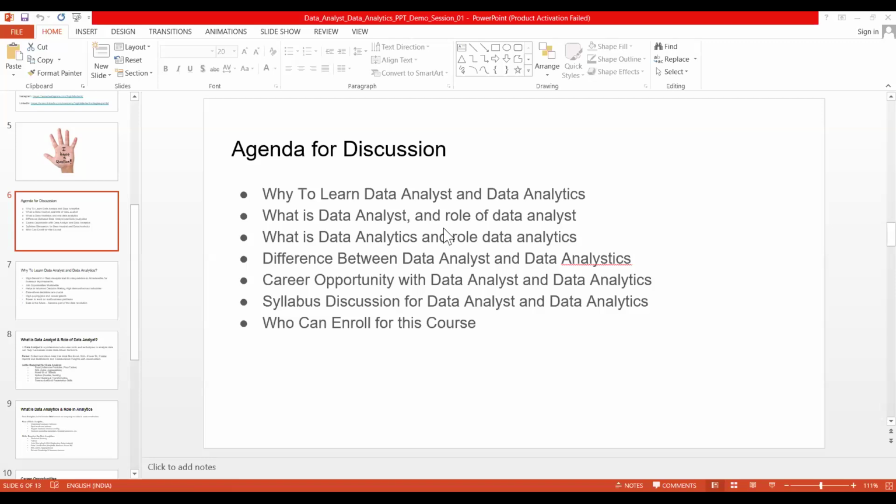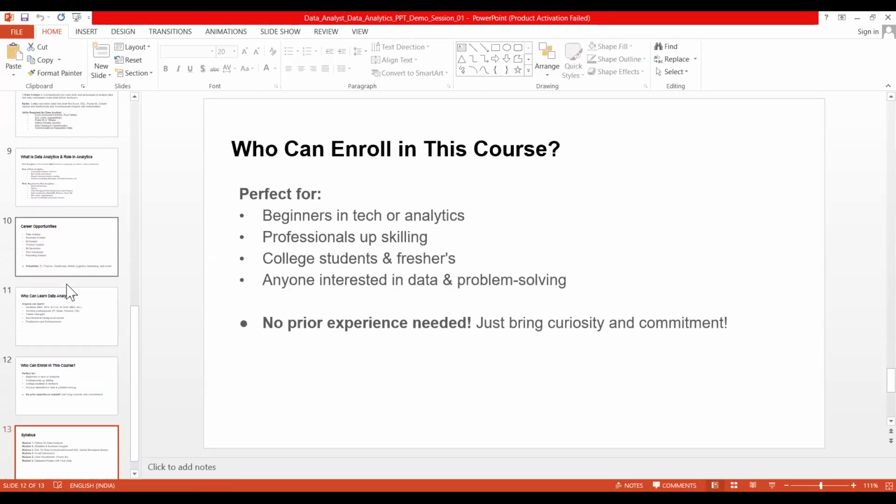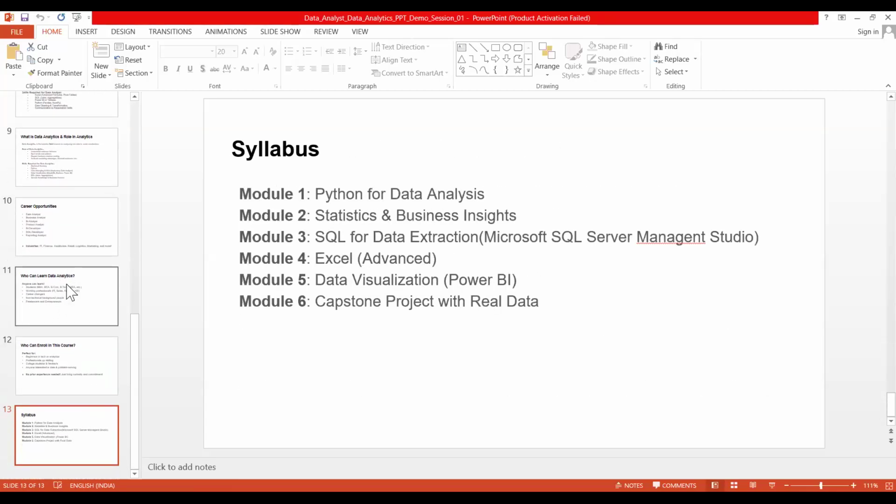But now we have to make some decision, some conclusion. For that purpose, we require business statistics, guys. For that purpose, we require business statistics, which is very, very important. In business statistics, we can make the conclusion.